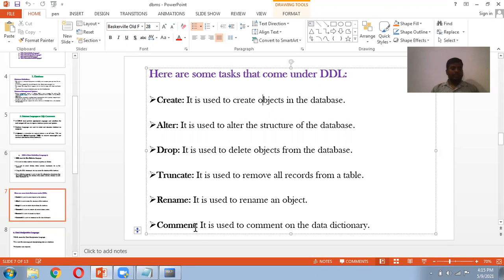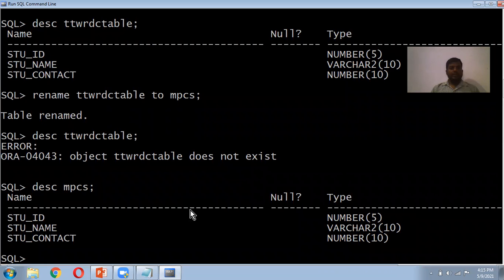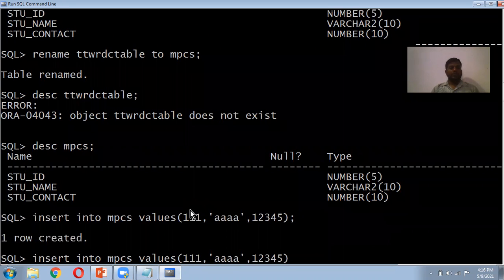Next we have the comment here. Comment nothing but here we have the single line comment and multi line comment. Single line comment nothing but here. For example, to show this one here, we have to enter some values here. For example, insert some values. Insert into MPCS values. The first one is a number 111. Name is AAA. Contact number is 12345. For example, these are the values we have inserted. Insert some other values here.